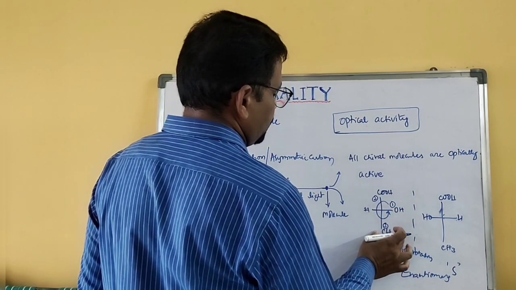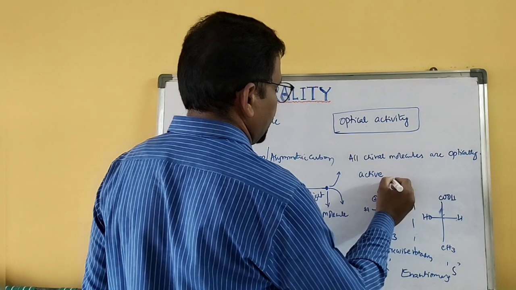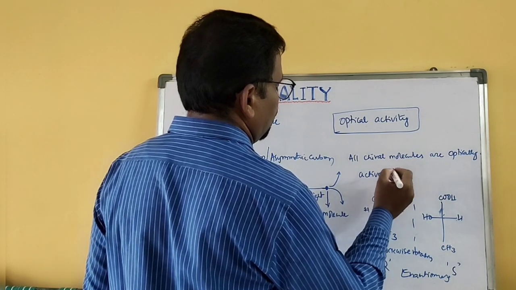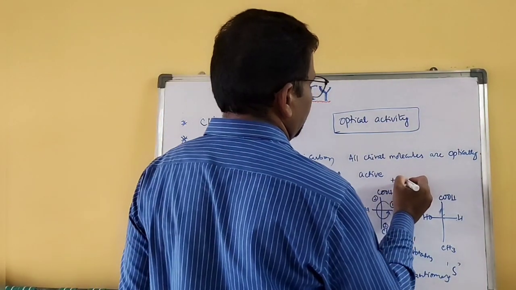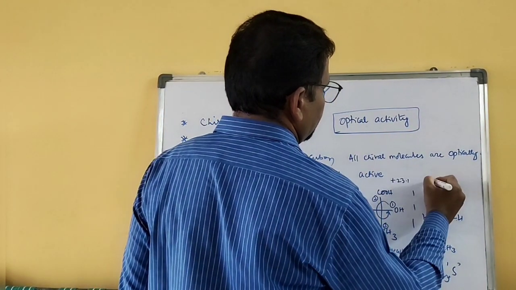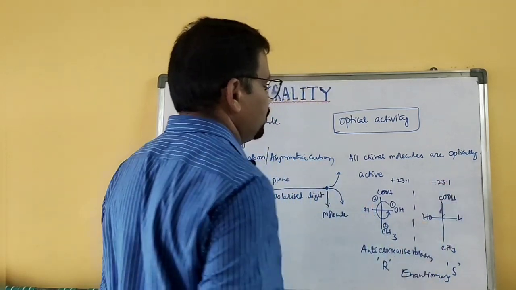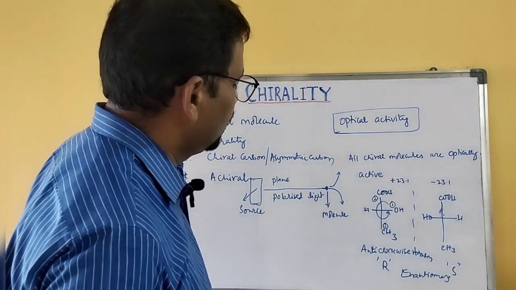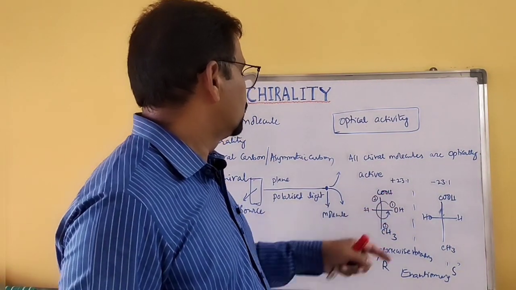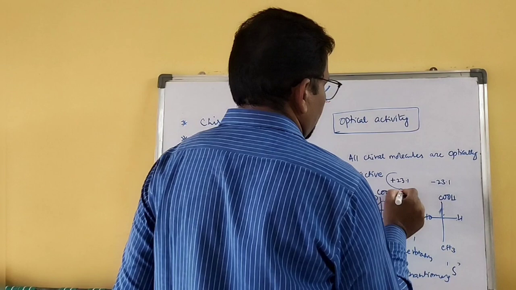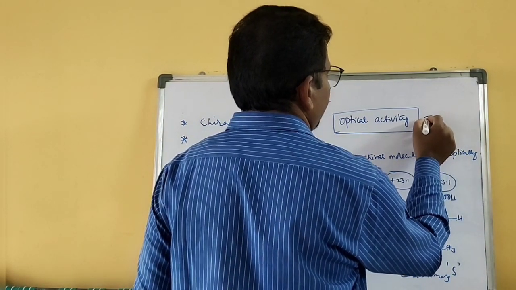Suppose this one turns the plane polarized light towards the right by about 23.1 degrees, and this one turns it in exactly the opposite direction, 23.1 degrees. This is the optical rotation value, alpha, the specific rotation.